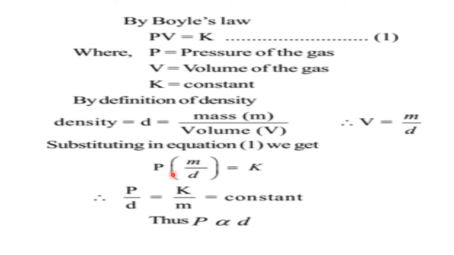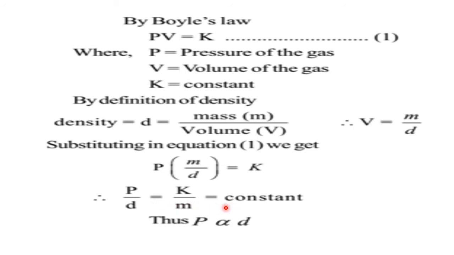Right, now transfer M to this side. What happens here? P by D equal to K by M. Okay, what is K here? K is a proportionality constant. What is M? The amount of the mass, also constant. So it is totally constant. So P by D equal to constant.